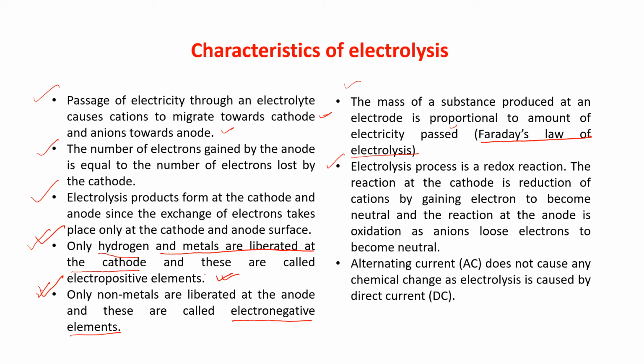The reaction at the cathode is reduction of cations by gaining electrons to become neutral. And the reaction at the anode is oxidation as anions lose electrons to become neutral. This point is also very important. Please read it properly. Try to understand. Okay. Last, alternating current AC does not cause any chemical change as electrolysis is caused by direct current.